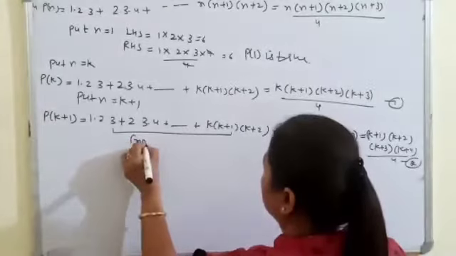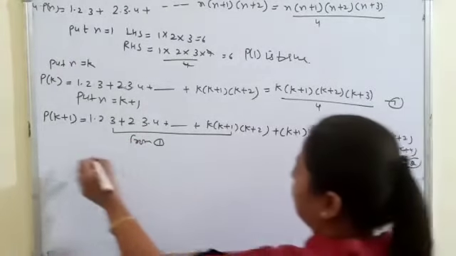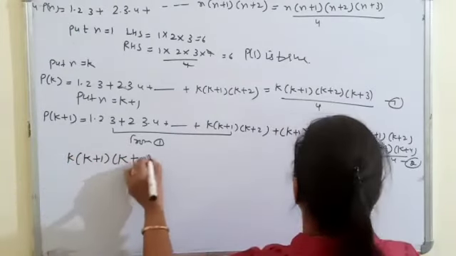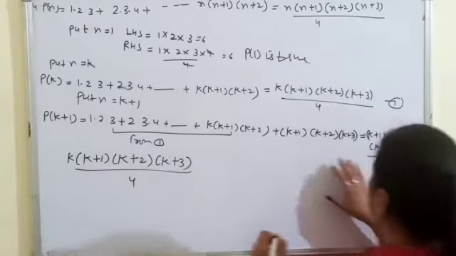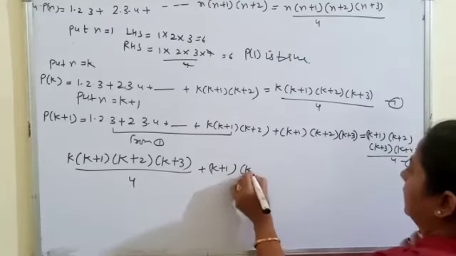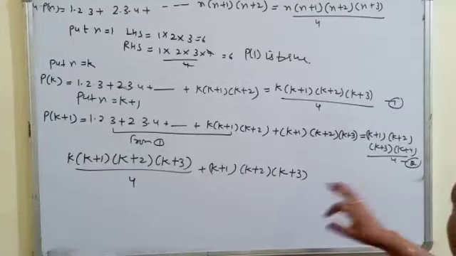So here from 1 we can substitute on this side k into k plus 1, k plus 2, k plus 3 by 4 plus k plus 1, k plus 2, k plus 3. Yes, what can we take common?